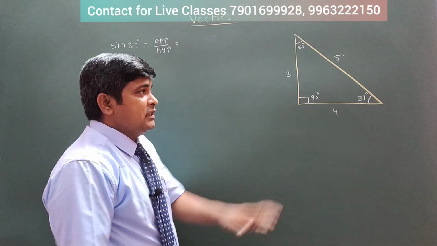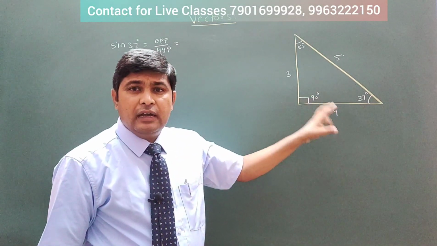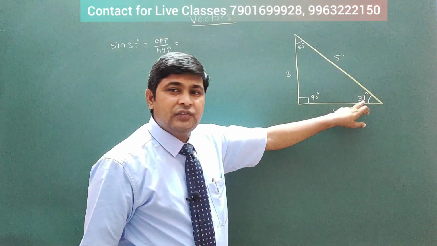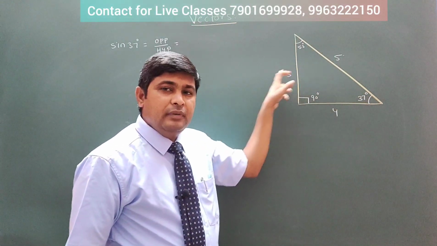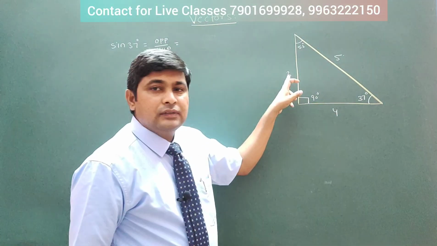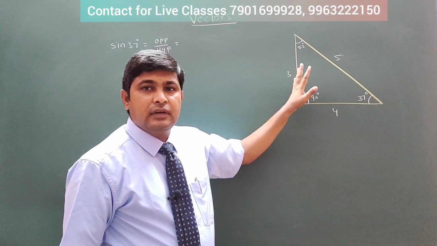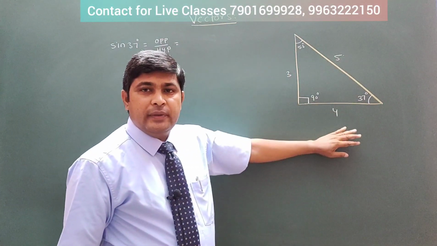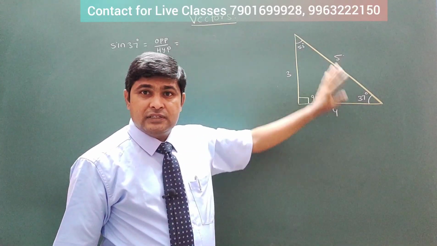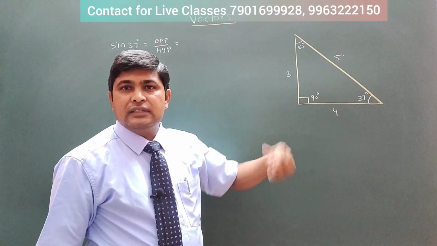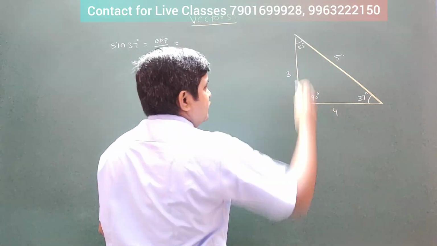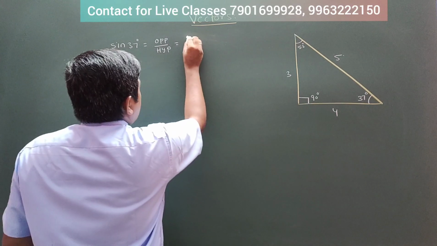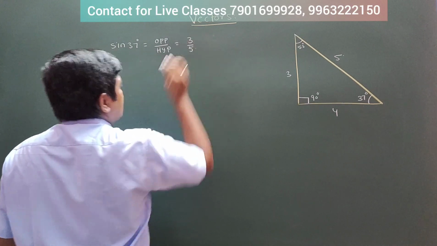Just remember this: in this triangle, opposite to 37, the first number is 3, right? So you remember like that, opposite is 3. The remaining you can remember, because 3, 4 only gives us the result 5. That's why 4 should be the other side, not the hypotenuse. You have to remember it like this, no other choice. 3, 4, 5. So opposite by hypotenuse, what is the value? 3 by 5.